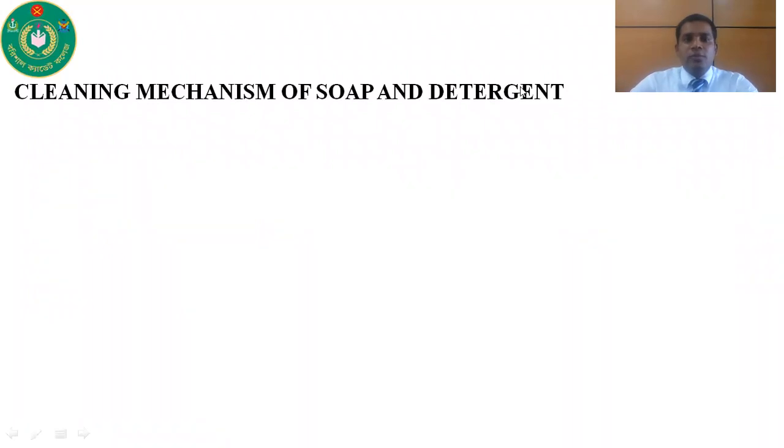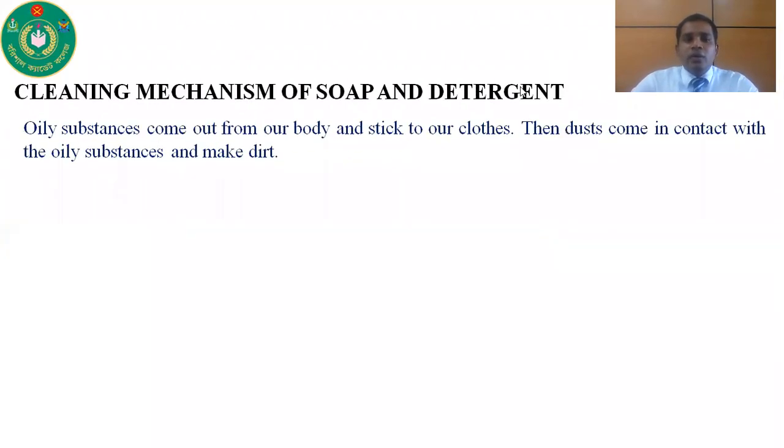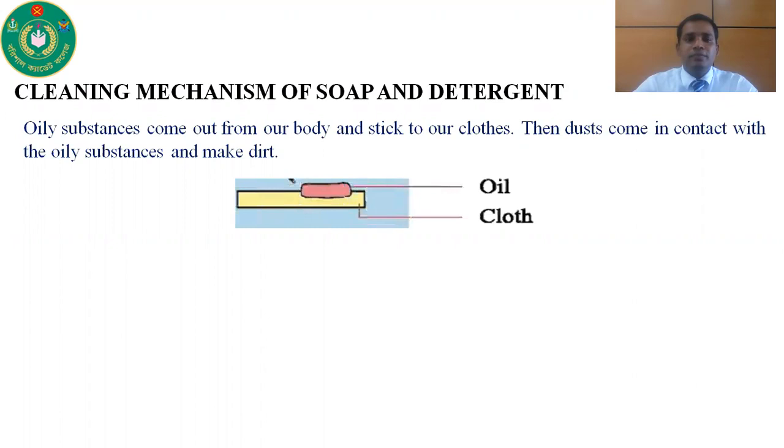Now, the cleaning mechanism of soap and detergent. Oily substance comes out from our body and sticks to our clothes. Then dust comes in contact with the oily substance and makes our clothes dirty.